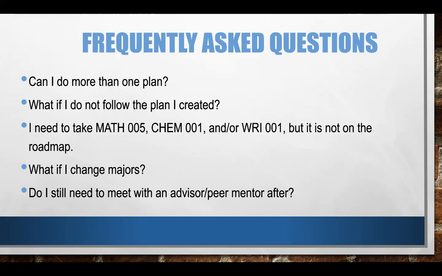Last question. Do I still need to meet with an advisor or peer mentor after? In order to get clearance for your Jumpstart Your Third Year, you will need to see either a peer mentor or academic advisor after completing your plan on your own. After this mandatory meeting, it is not required for you to meet with another peer mentor or advisor, but if you do have questions, comments, or concerns, feel free to check out our walk-in hours and appointments.